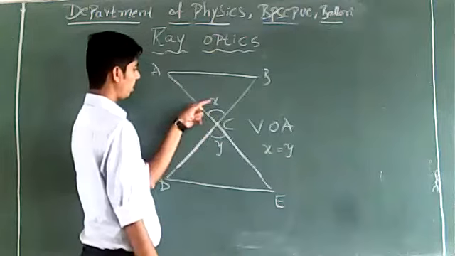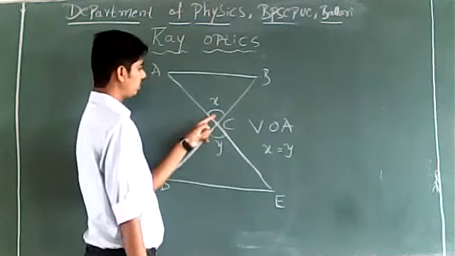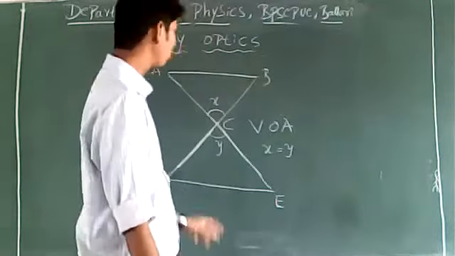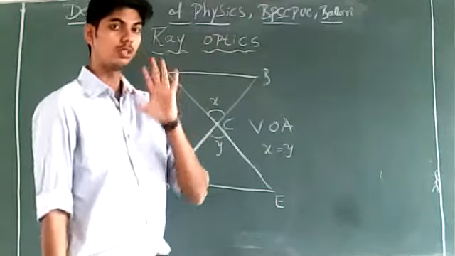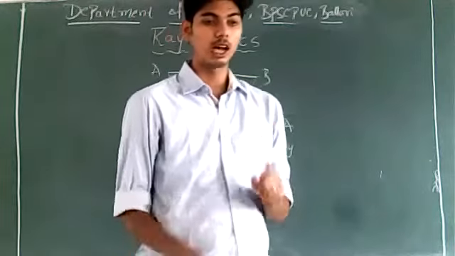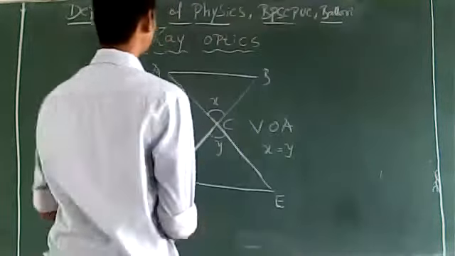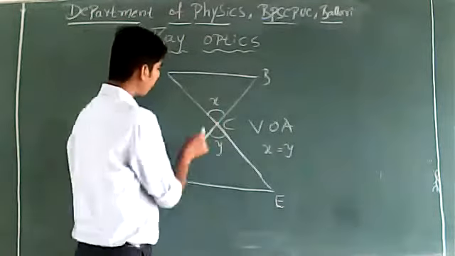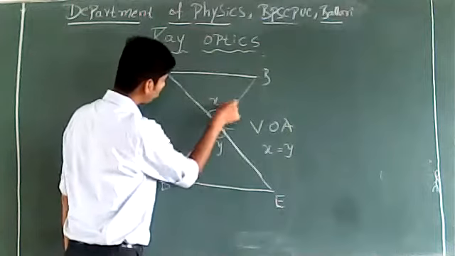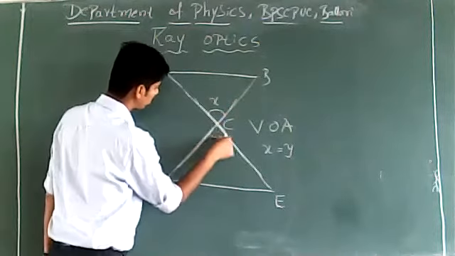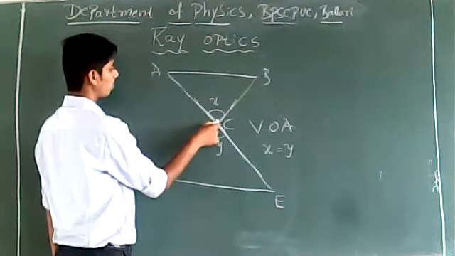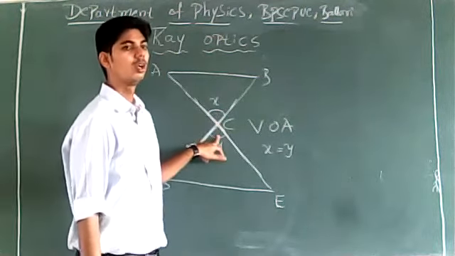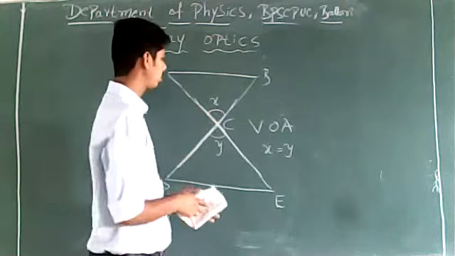If this angle is x and if this angle is y, these two will always be equal. Vertically opposite angles. So the idea of vertically opposite angle is required. Vertically opposite angles are only those angles which are made by two line segments. There must be two line segments, and the angles they make, these two, are called vertically opposite angles.